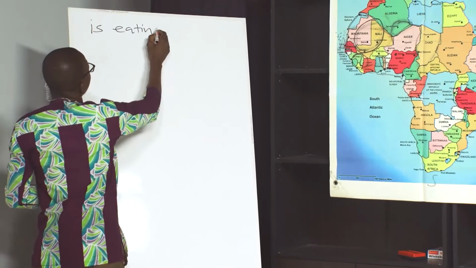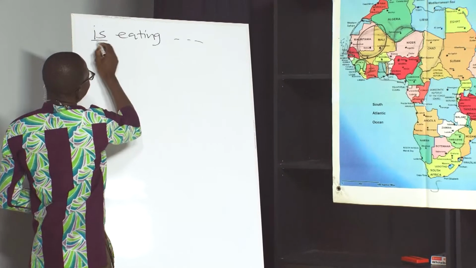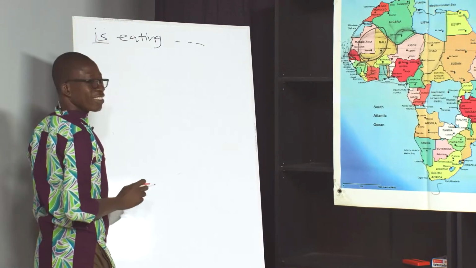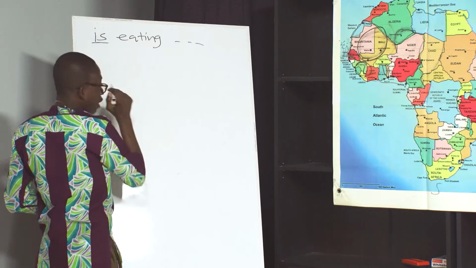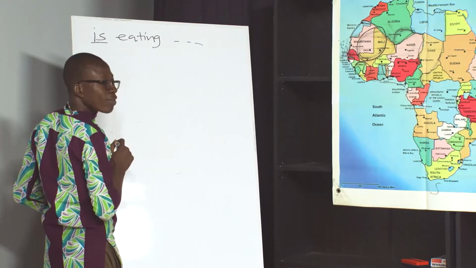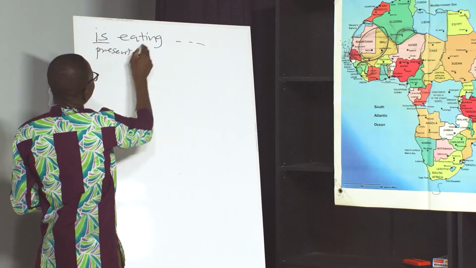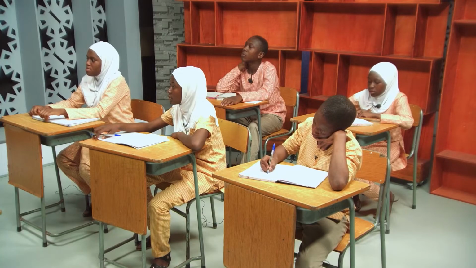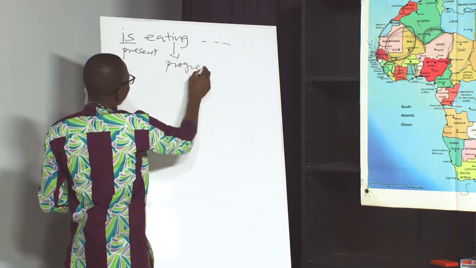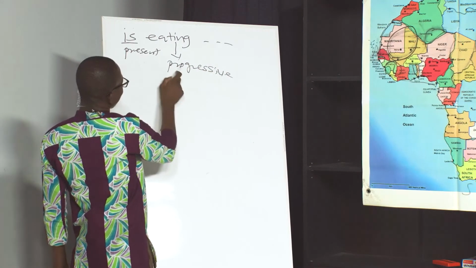Yes, sir. Good. And then it continues. This verb, in which form is it? It's in the present tense. Good. So this is present. And this is? Progressive. So you have present progressive.